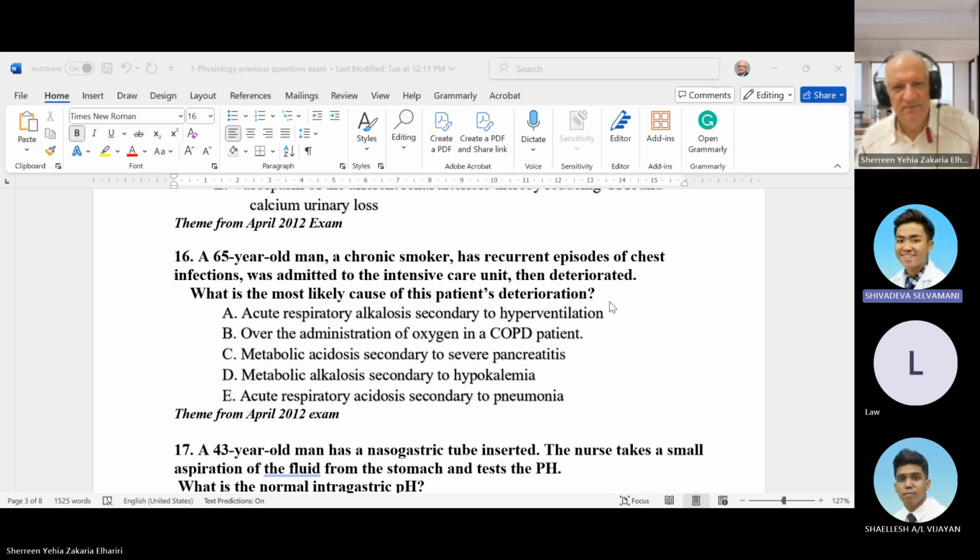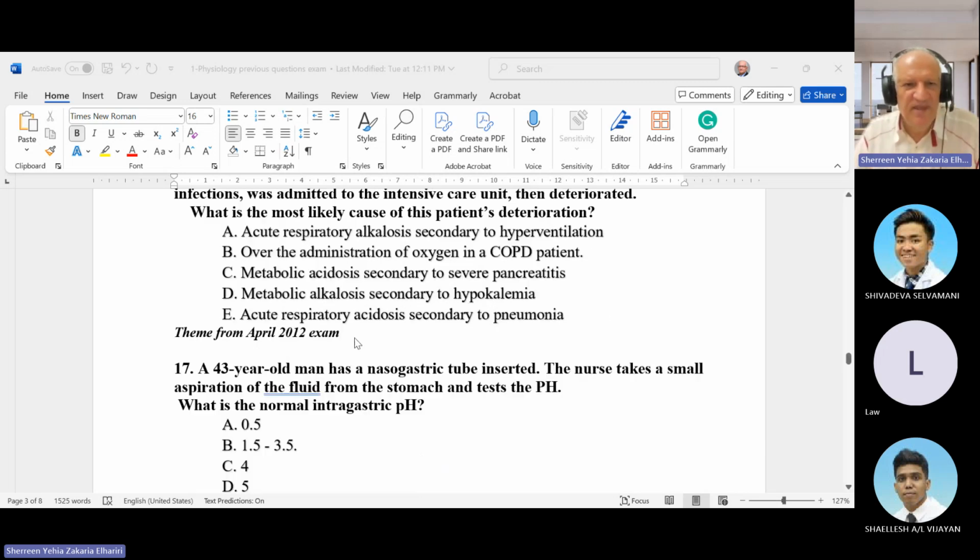Over-administration of oxygen in a COPD patient. Yes, correct. So it is important if the patient is well known as a chronic smoker, with chronic obstructive pulmonary disease, don't give him a high dose of oxygen, because maybe the only stimulation of respiration is a slightly high level of carbon dioxide. So over-administration of oxygen can kill the patient.